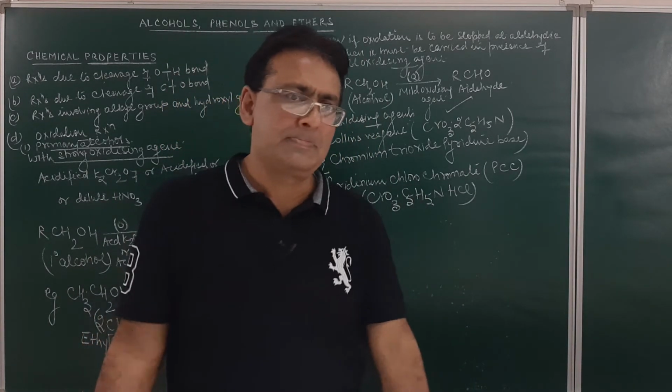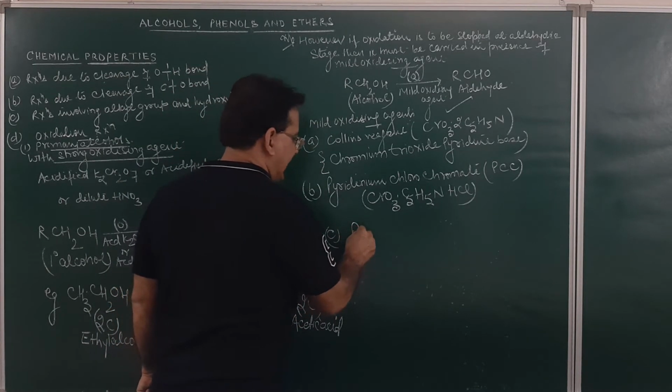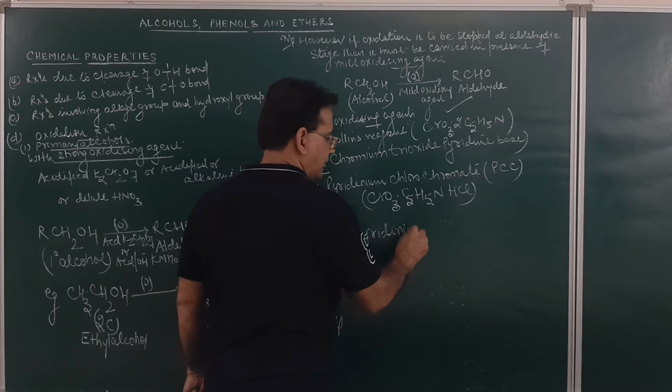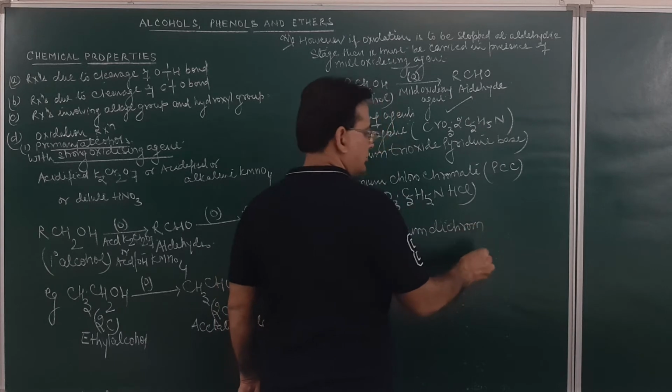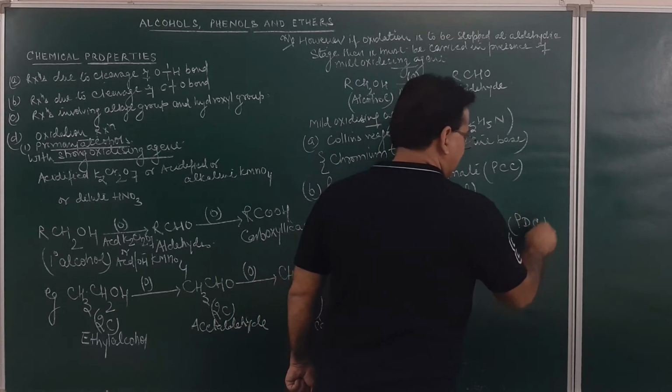Am I clear? You may also use pyridinium dichromate, written as PDC.